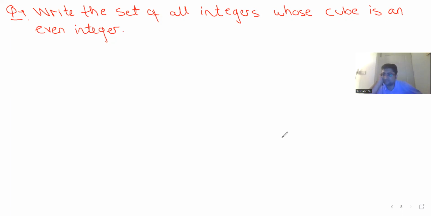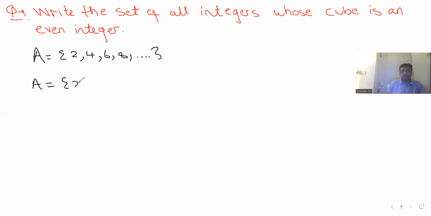So the even numbers. Yes, very good. So basically what the question is asking us in a fancy way is the set of all even integers. If you want to write it in the roster form, we'll say set A is 2, 4, 6, 8, dot, dot, dot. In set builder form, set A comprises of all elements x such that x is equal to 2n, where n is a natural number.